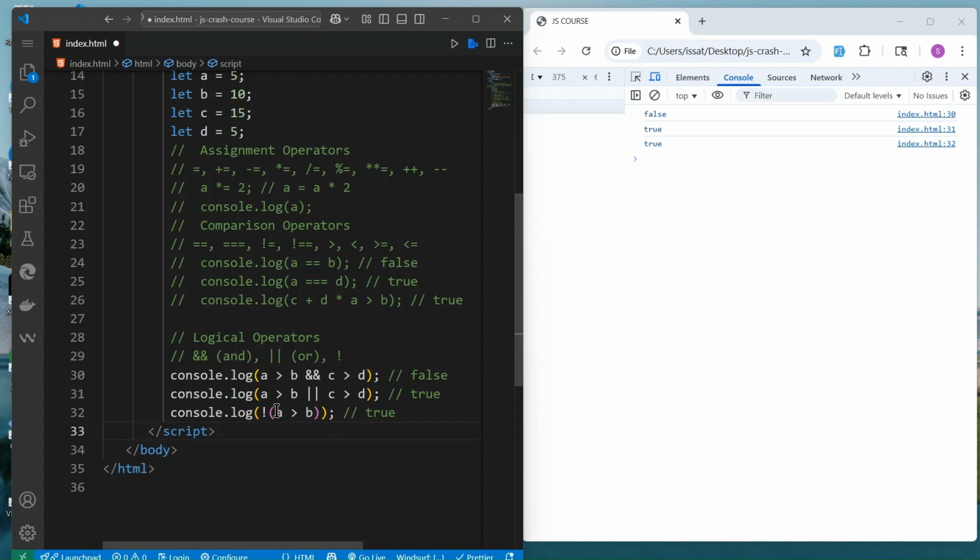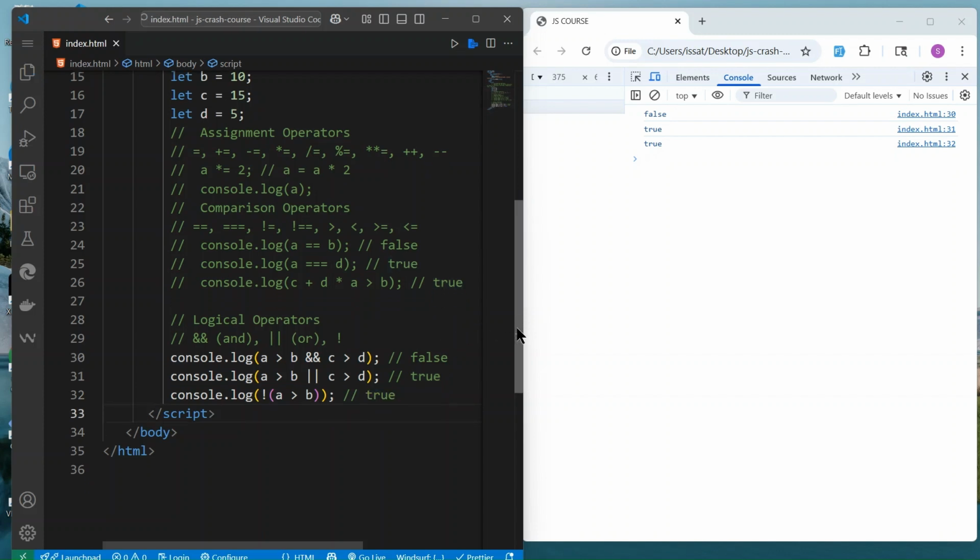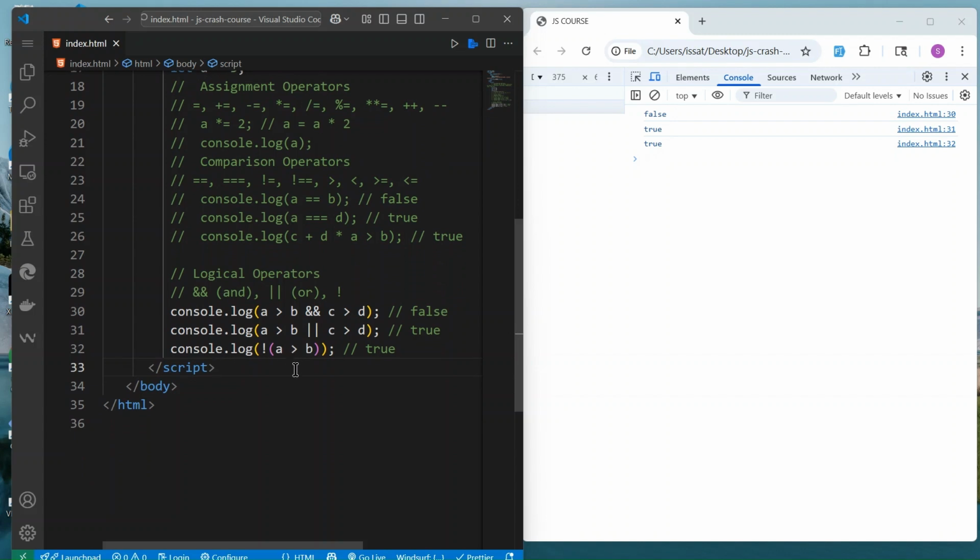Yes, we know this is not true, but we are expecting the answer to be true. Later on, when we start creating variables and functions, we will see how we can play around with this, check the variables, check the conditions, all of that.